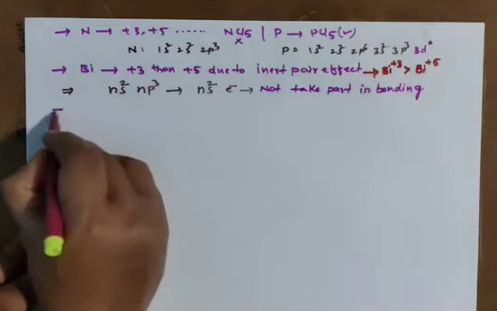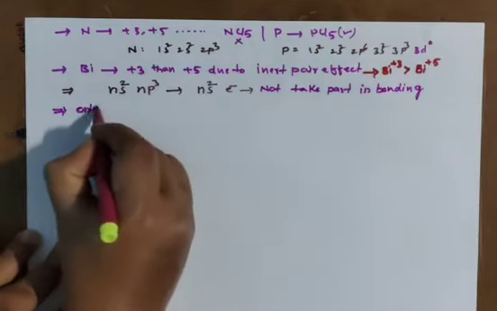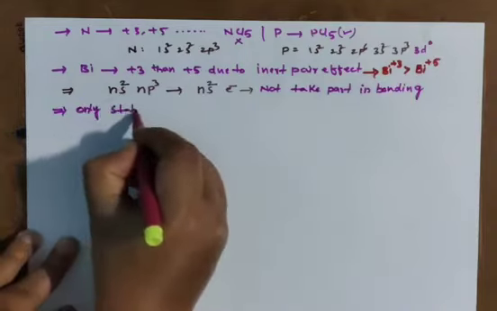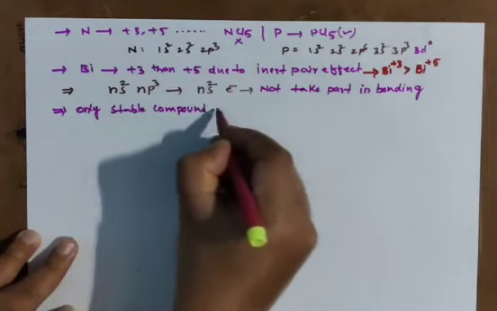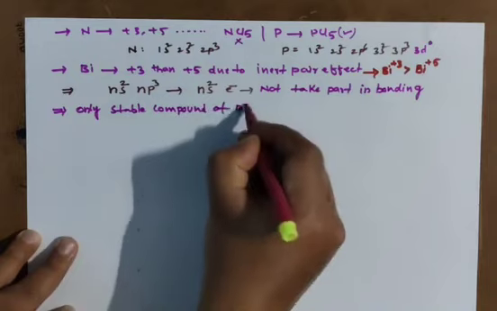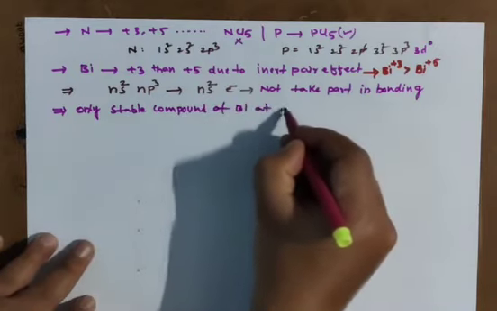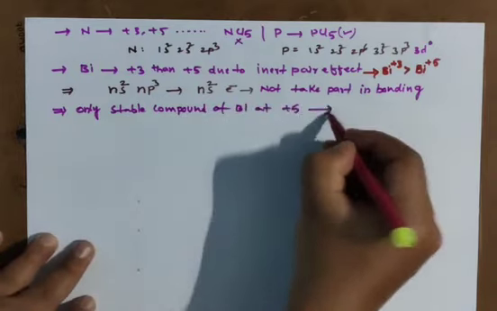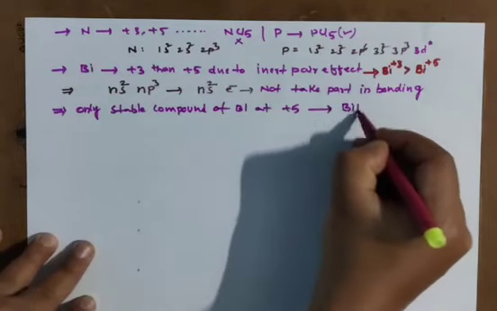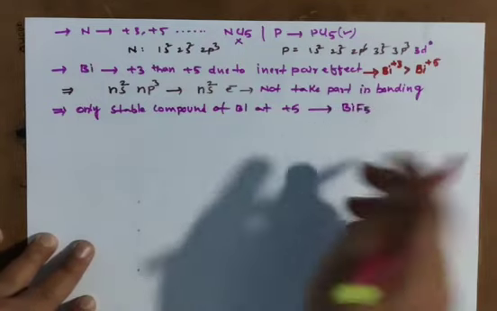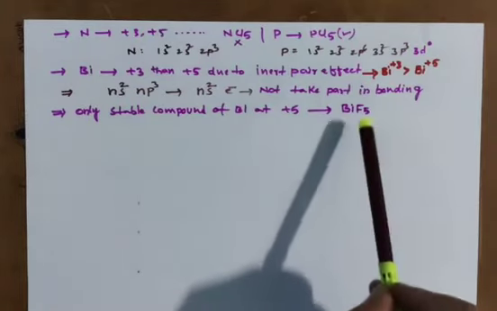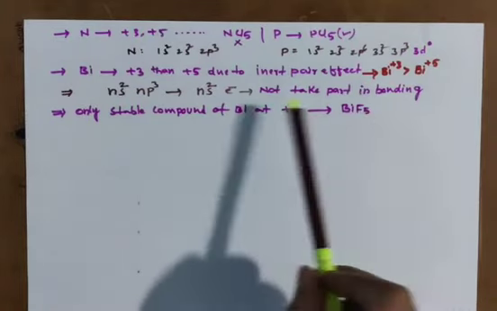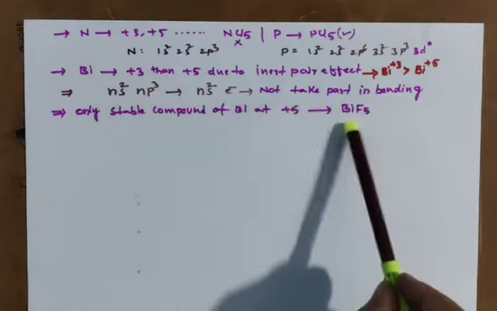The only stable compound of bismuth at +5 is BiF5. Remember, this is the bismuth pentafluoride only stable, remaining not stable. This you have to remember.